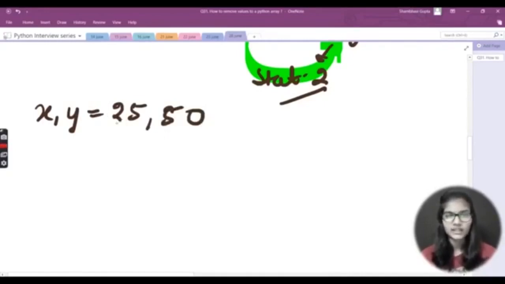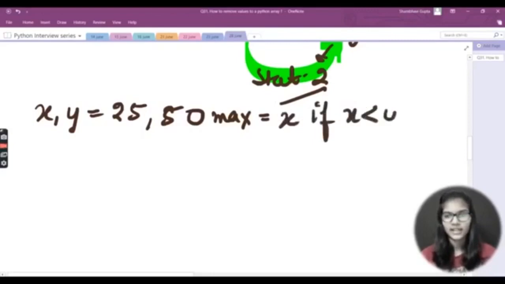I would write all the things in one statement because I am using my ternary operator. Now let's say I take a variable max. Max is equal to x if x is less than y, else y.